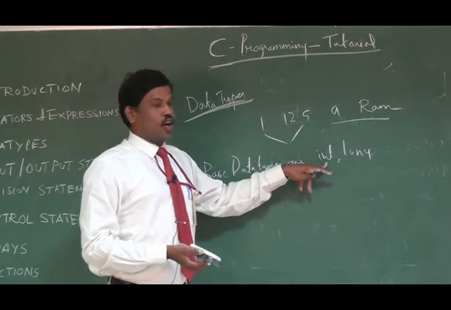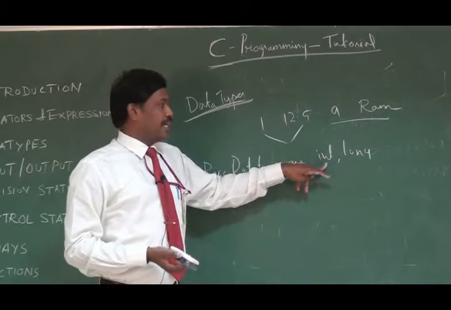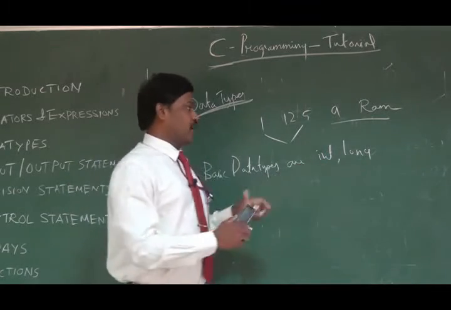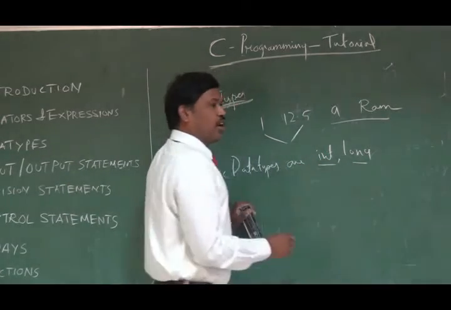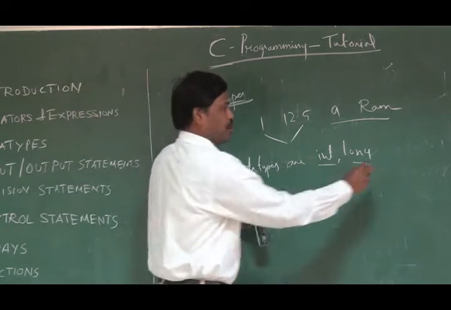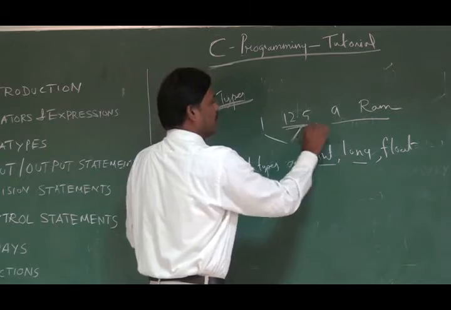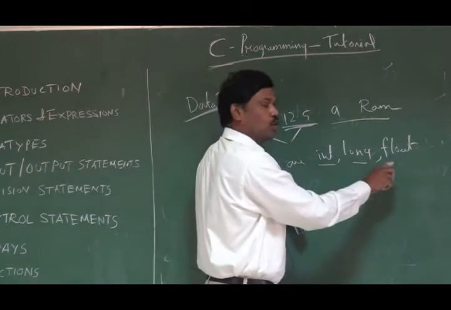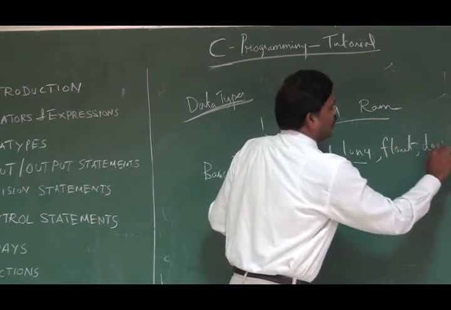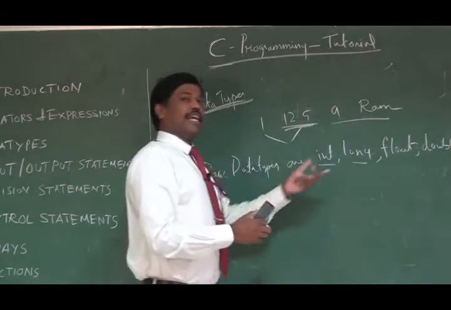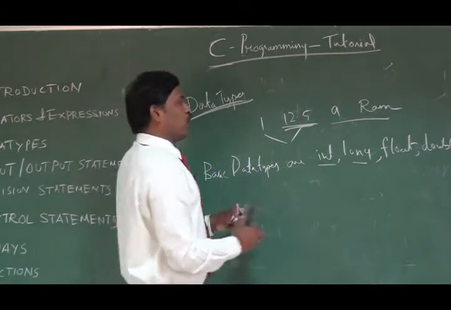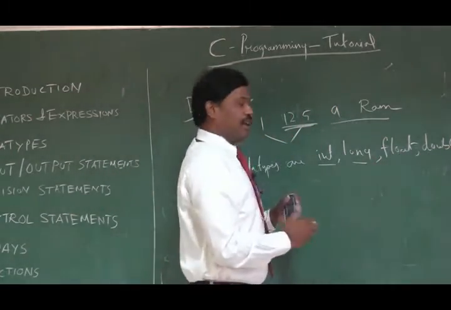Similarly here, int can accommodate 2 bytes of data, long can accommodate 8 bytes. But both these data types are meant for storing only integer numbers. To store a number with a decimal part, that is a floating point number, we have two data types: float and double. They again differ in terms of size. Float is 4 bytes, double is 8 bytes.